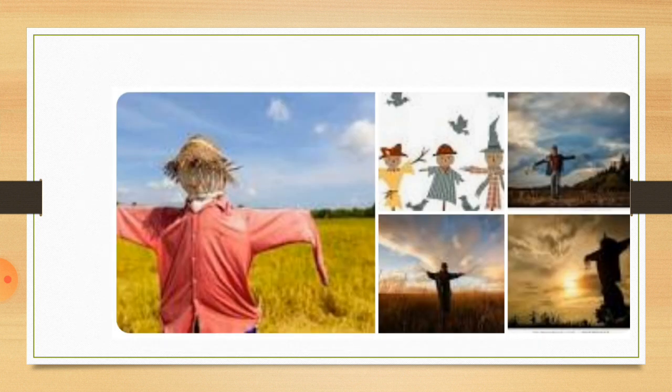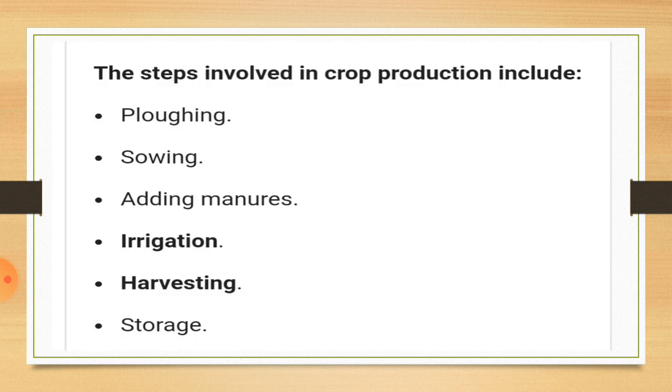These are some different types of scarecrows, images of scarecrows used by the farmers. Once again we'll see the steps involved in crop production: plowing, sowing, adding manures, irrigation, harvesting, and the last one is storage. Storage we'll see in the next video.